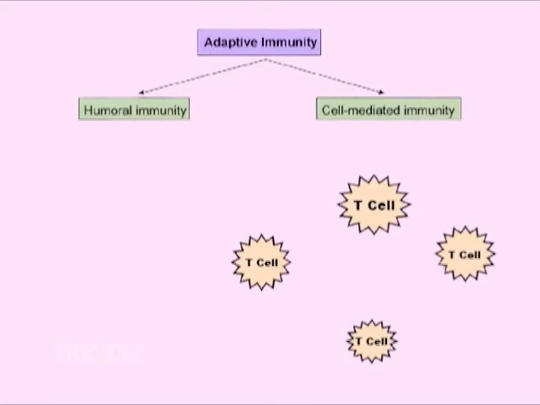In the last lecture, we have learnt about the humoral immunity, its phases, types and effector mechanisms. In this lecture, we are going to learn about the cell-mediated immunity, its phases, types and effector mechanisms. Cell-mediated immunity, also known as cell-mediated immune response, is a branch of adaptive immunity that fights the infections caused by intracellular microbes. It is mediated by T lymphocytes.